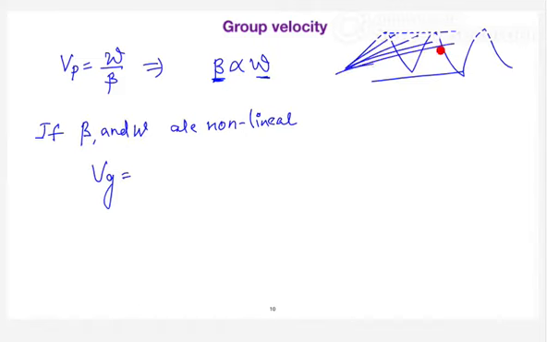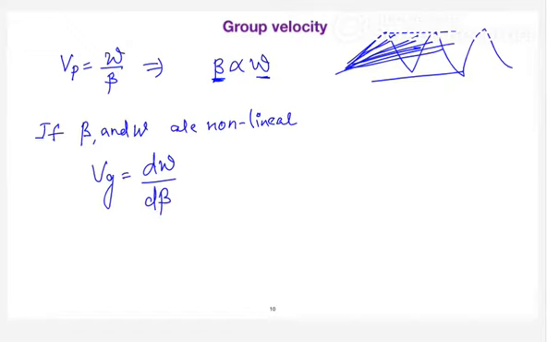Each particular wave corresponds to a frequency and a corresponding phase shift. When you are simultaneously launching a beam of waves, your beta and omega will be non-linear. In that case, you can call the average velocity using this equation, that is d omega by d beta.